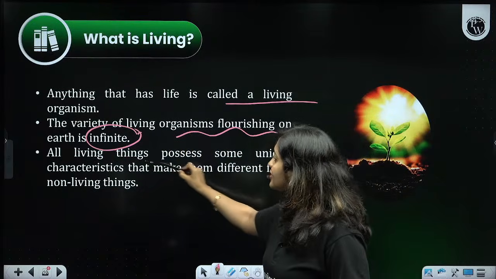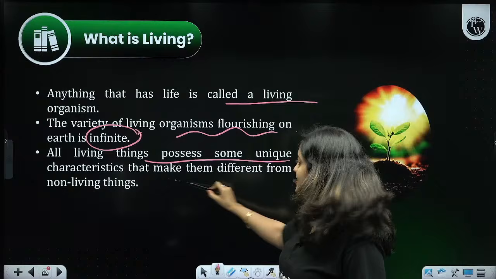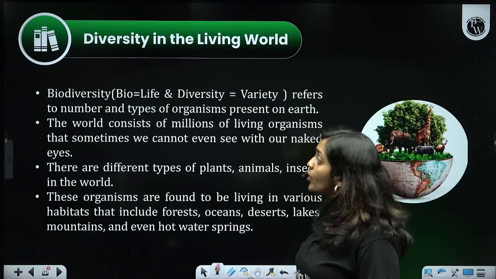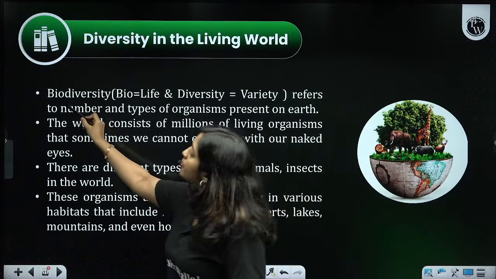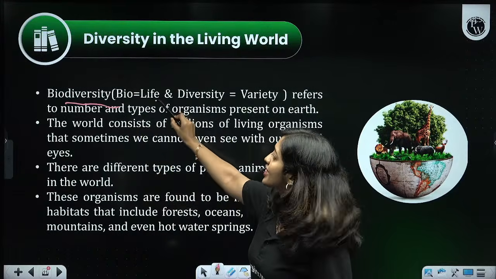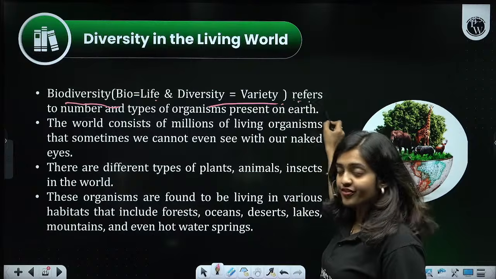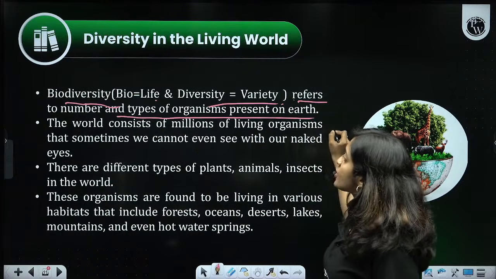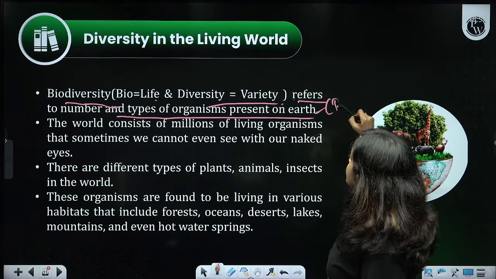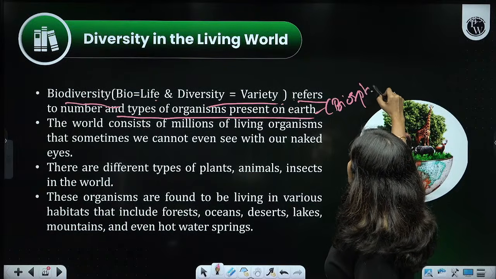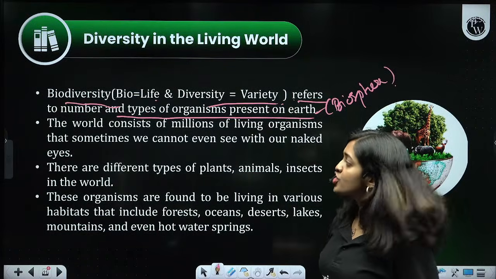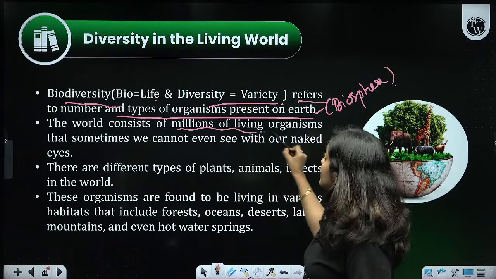All living things possess some unique characteristics that make them different from non-living things. We have the term biodiversity here. Bio means something related to life and diversity means variety. So biodiversity refers to the numbers and types of living organisms present on earth, specifically in the biosphere part of the earth.